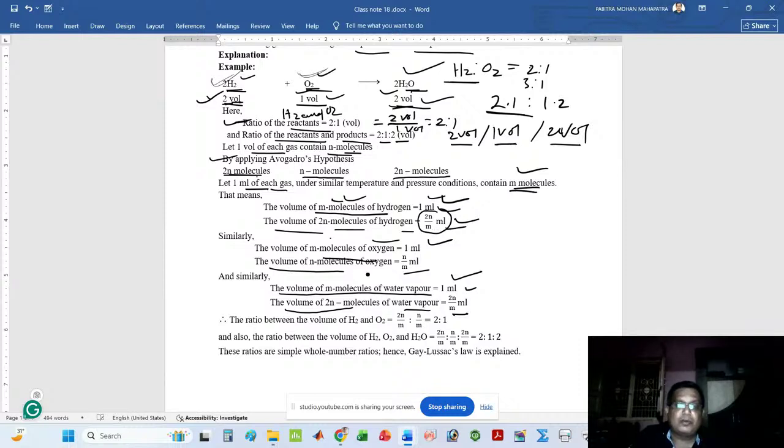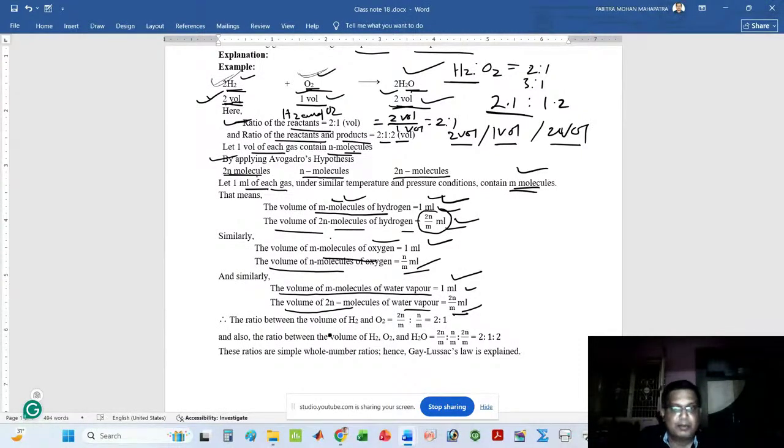The volume of n molecules of oxygen is n by m ml. Next, the volume of 2n molecules of water vapor is equal to 2n by m ml. Now find the ratio. Exactly, I have taken 1 ml and seen that m molecules. Accordingly, I have derived the volume of each gas.